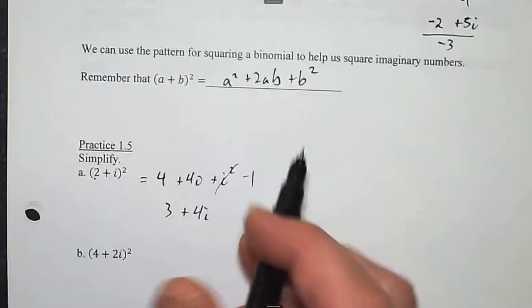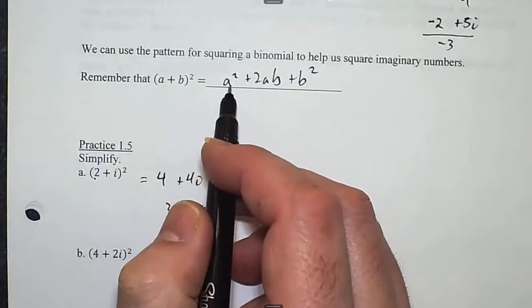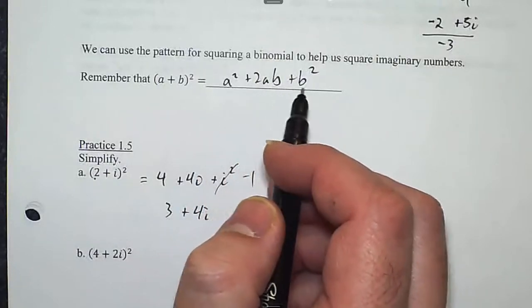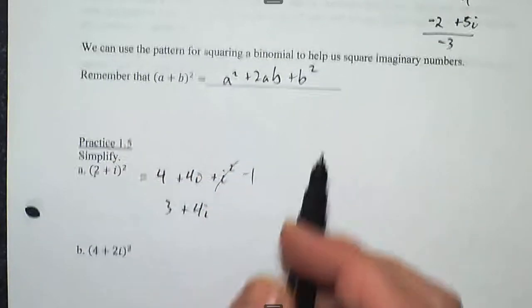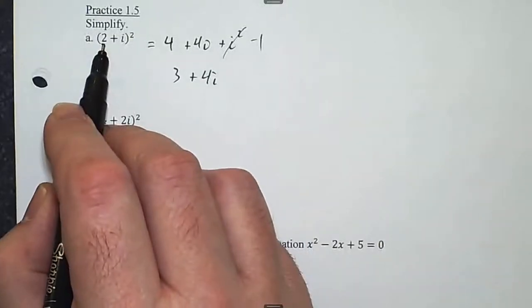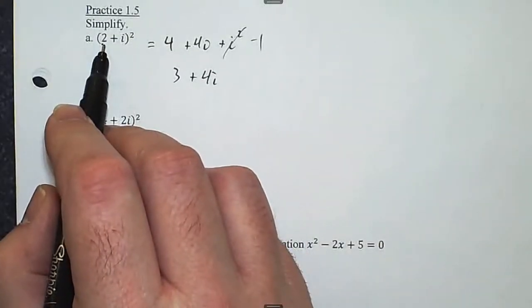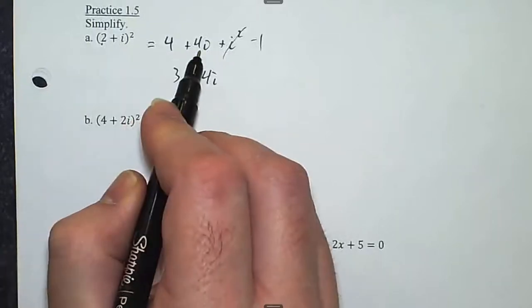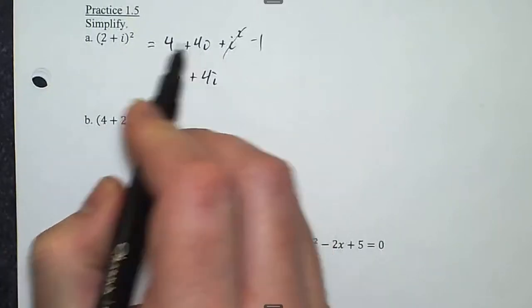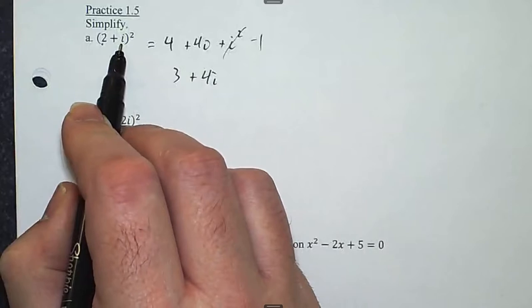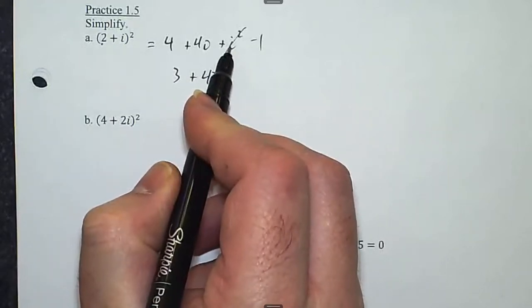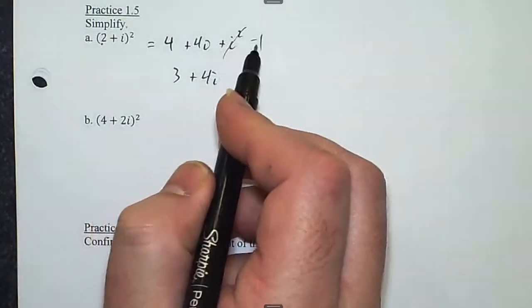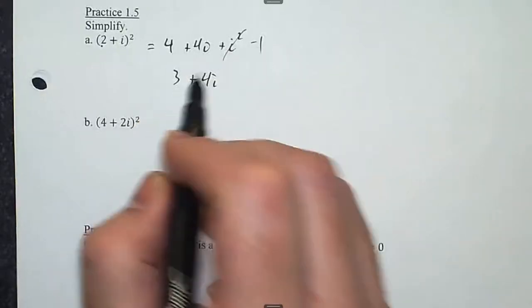Okay, so the pattern when you square a binomial is a squared plus 2ab plus b squared. So I'm going to square that. 2 squared is 4. Then 2ab, so multiply these two things together and double it, making it 4i. Then square that, making it i squared. But i squared we know is negative 1. 4 minus 1 is 3.